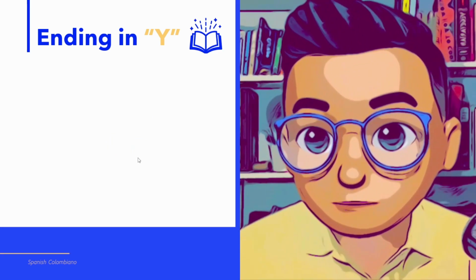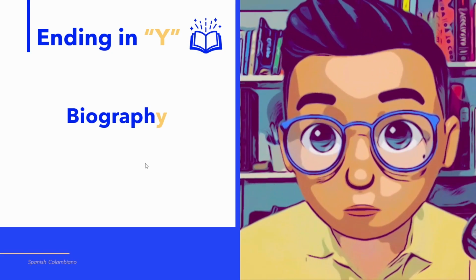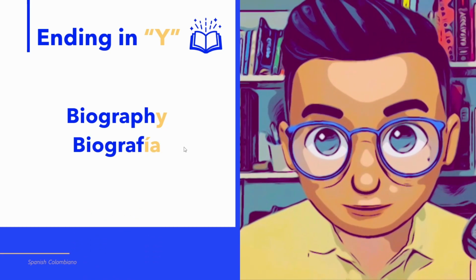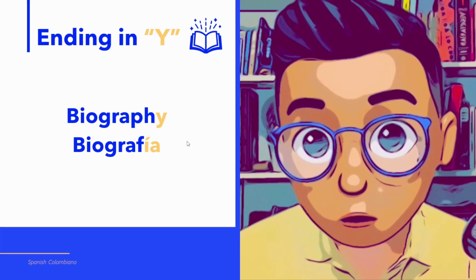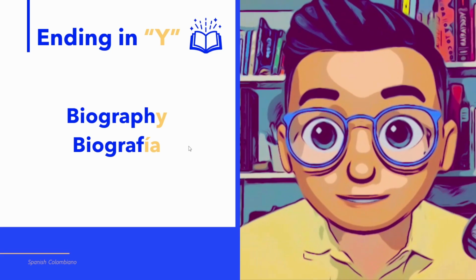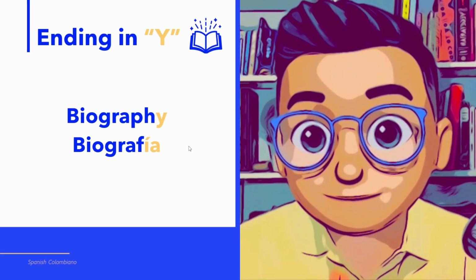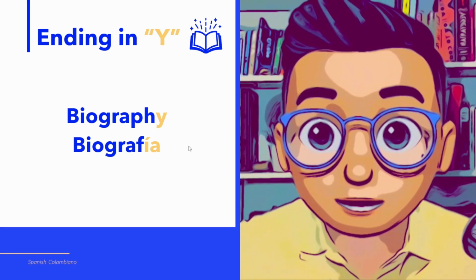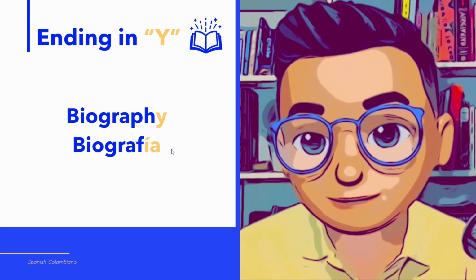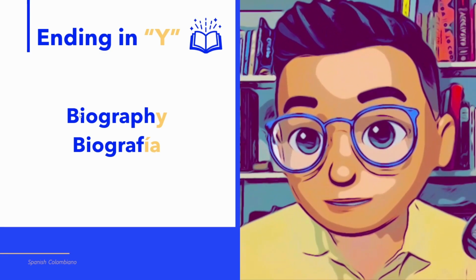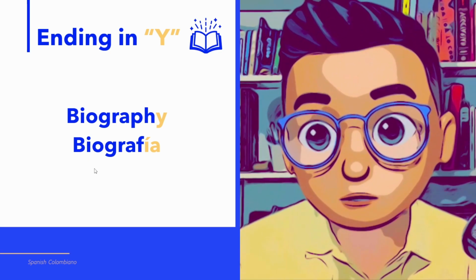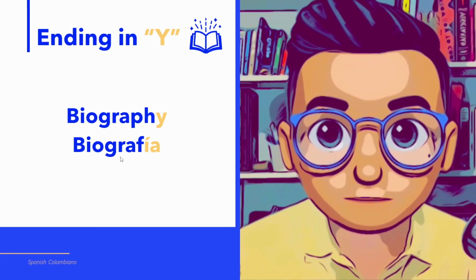Let's see more examples. The word biography. Biography ends in Y, and if you change Y for IA, biography becomes biografía. Remember that when we change Y for IA, the word in Spanish becomes a feminine word. You know that in Spanish we have genders for each word. So in this case, when the word in Spanish ends in IA, the words become feminine. Here it's important to say that at the beginning, in English you say bio, whereas in Spanish we say bio with a different vowel sound. A trick there in pronunciation.